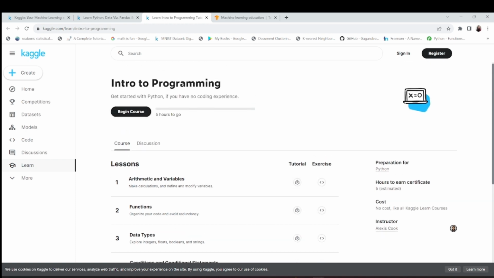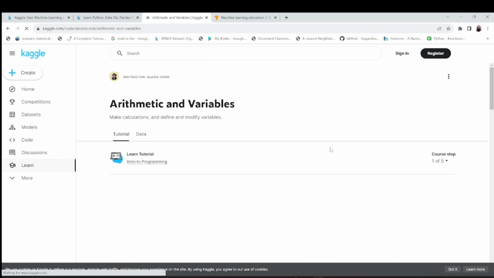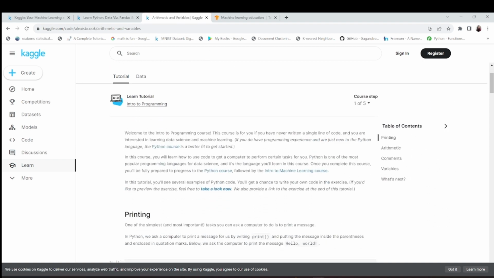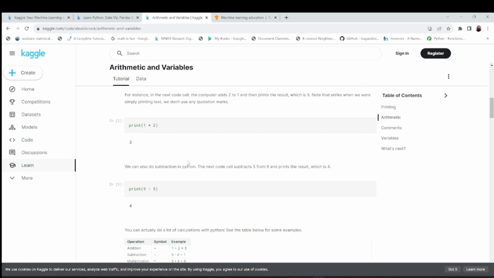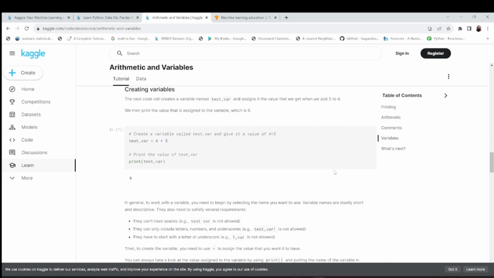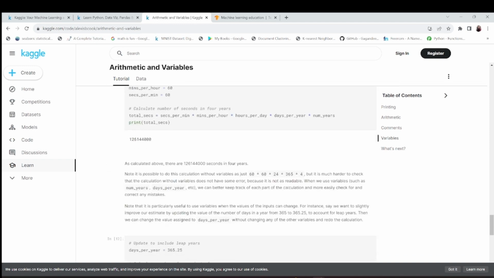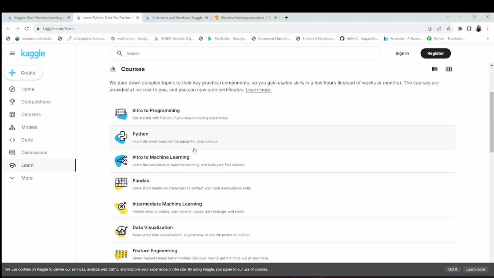Like I have clicked on introduction to programming, and here you can begin this course. So 5 hours to go, that means it's a 5 hour course, and you can start this with printing hello world, and then when you will see all these things, lastly you will be told to do the exercise also. Okay, so you can scroll on these courses, whatever courses they have.